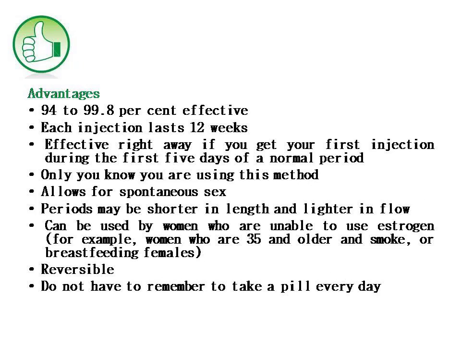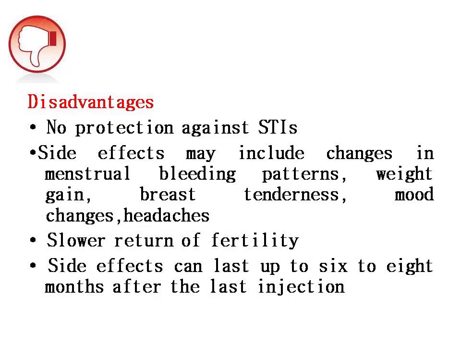Some of the advantages of this injection method: it is 94 to 99.8% effective, and each injection lasts for 12 weeks. It is effective right away if you get your first injection during the first few days of a normal period. Only you know that you are using this method; nobody else knows. It allows for spontaneous sex, the periods may be shorter in length and lighter in flow, and it can be used by women who are unable to use estrogen. It is also reversible, and you do not have to remember to take a pill every day.